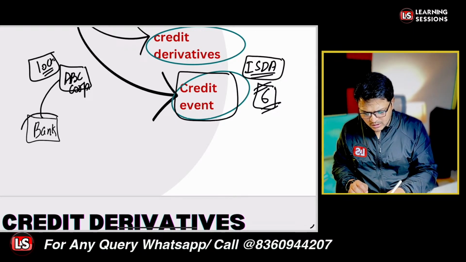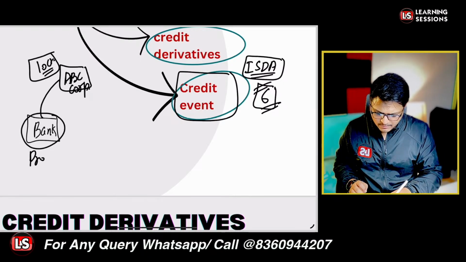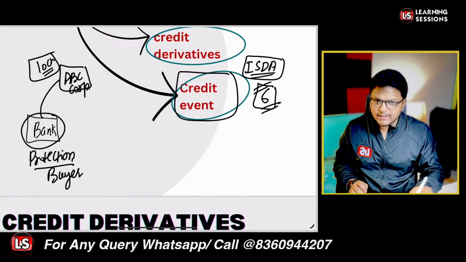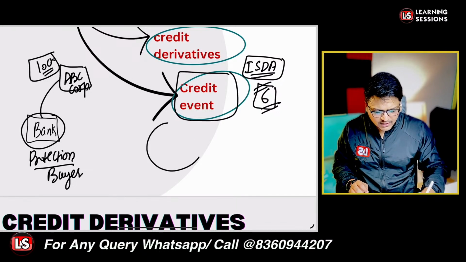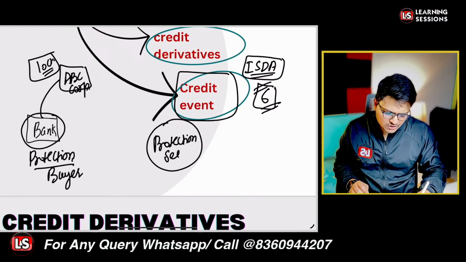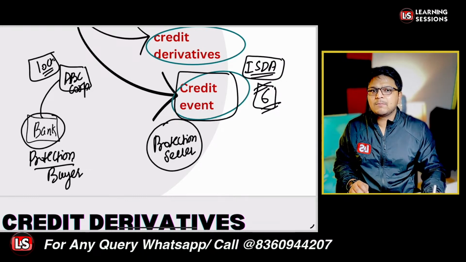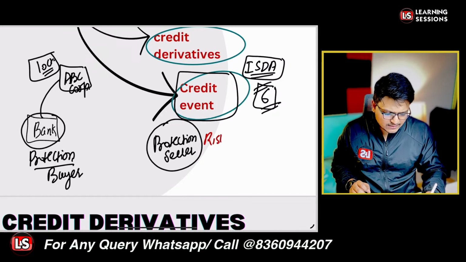We were talking about the bank who wants to buy the protection, so it is said to be the protection buyer, right? Is it clear? Further, the bank connects with the protection seller. Let's say we have the protection seller over here who is going to sell the protection, or who is a risk buyer. More appropriately, the protection seller is a risk buyer.